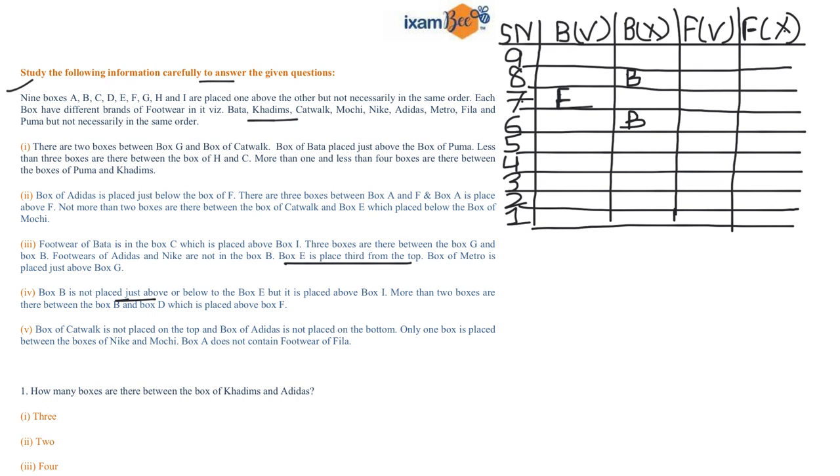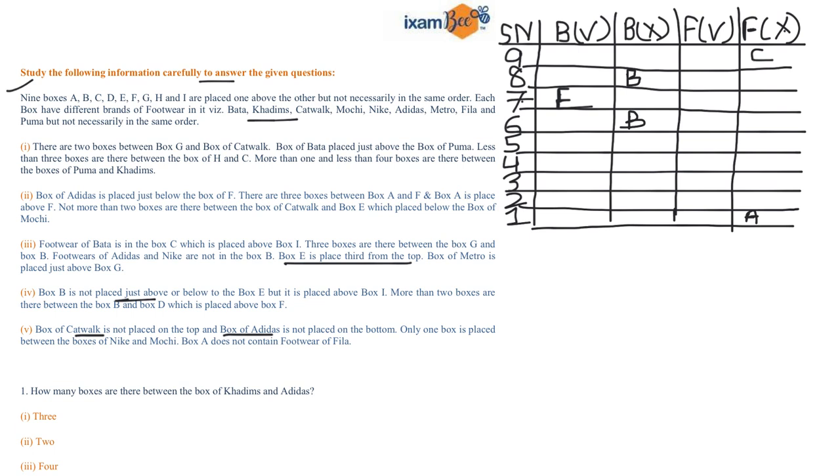Now if you read statement number 5, it is given that the box of Catwalk is not placed on the top and the box of Adidas is not placed on the bottom. That means the boxes of Catwalk and Adidas cannot be placed at place number 9 and 1 respectively. So I'm writing Catwalk over here because Catwalk cannot be placed at serial number 9. Also I'm writing Adidas over here because the Adidas box cannot be placed at place number 1.